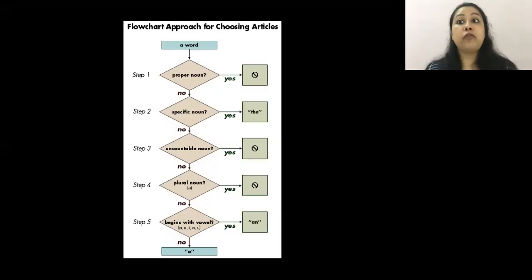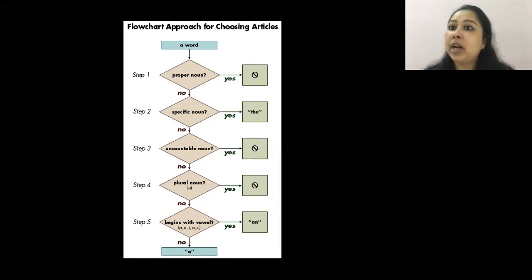Okay, let's talk about the flow chart. Now, in a flow chart, you do not write anything in proper sentences. You just write specific words. For example, how to make a flow chart with regards to choosing the correct articles. So let's see a word. If this word is a proper noun, I am not going to use an article.